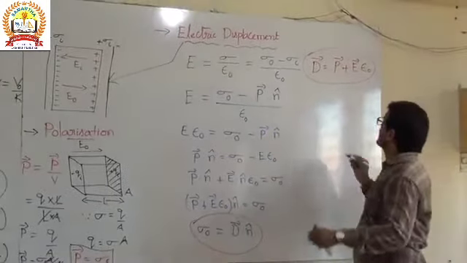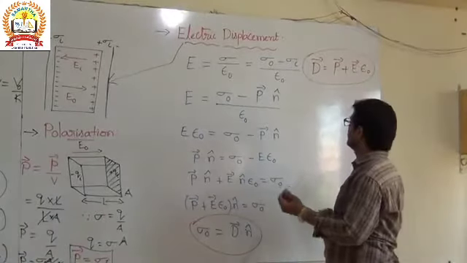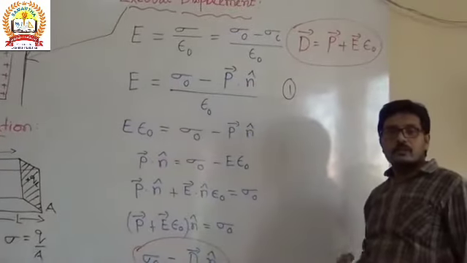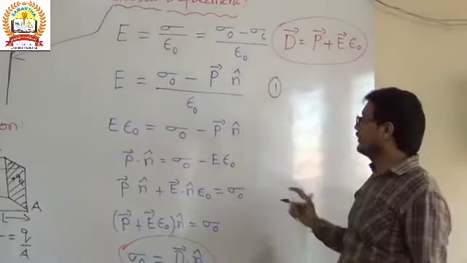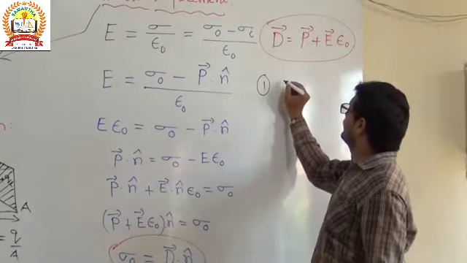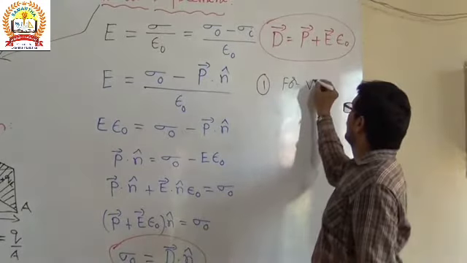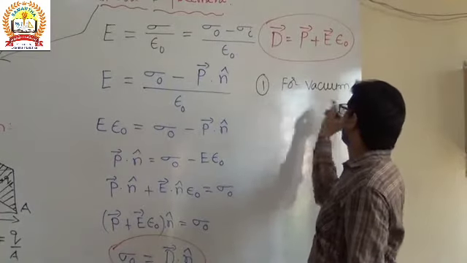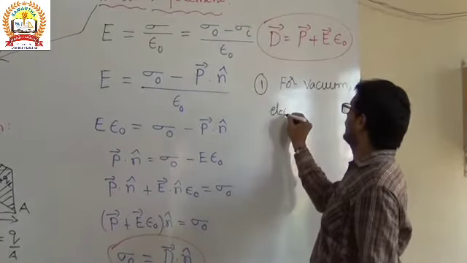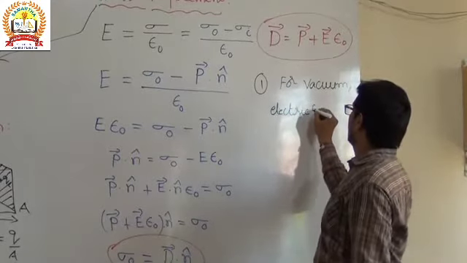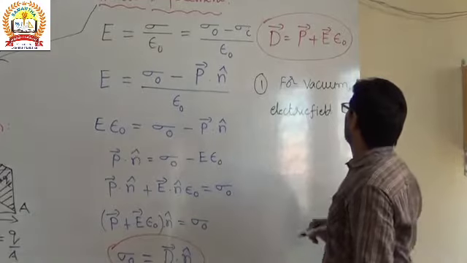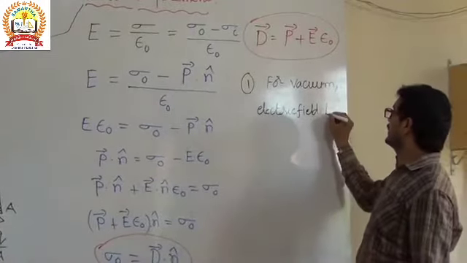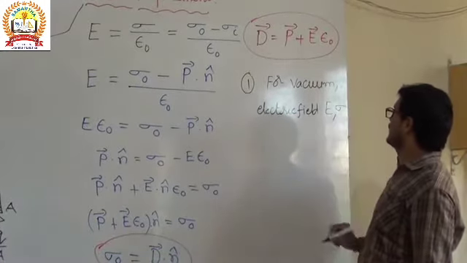The first point: if you take the electric field for vacuum, particularly in dielectrics, for vacuum we will take the electric field E, and the surface charge density is sigma.